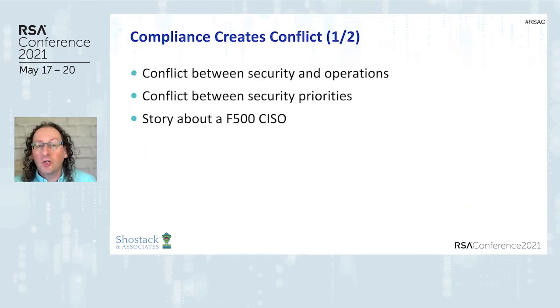So compliance creates conflict. It creates conflict between security and operations, where operations wants to leave things open for availability or performance reasons, and security says, no, you have to configure this, and you have to configure that, and you have to check this. Compliance creates conflict with security priorities. There may be things that you, as a security professional here at the RSA conference, want to go do, but your time and energy is absorbed by the compliance demands.